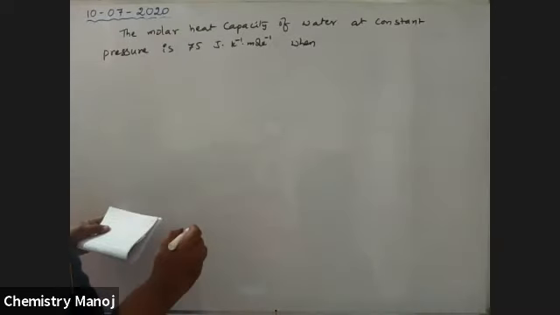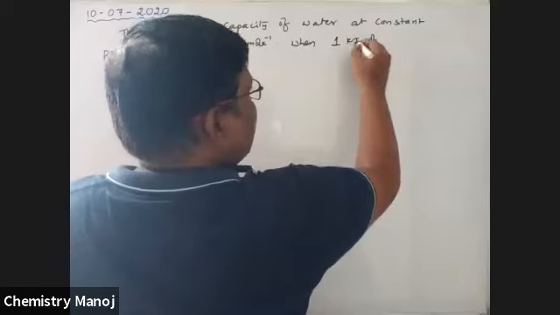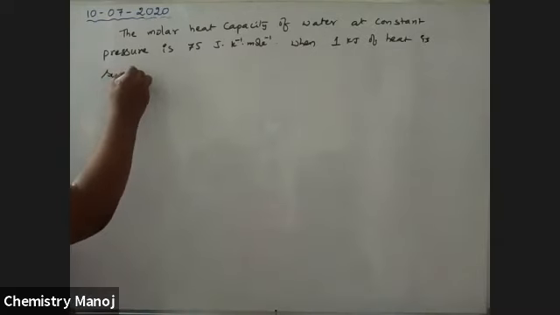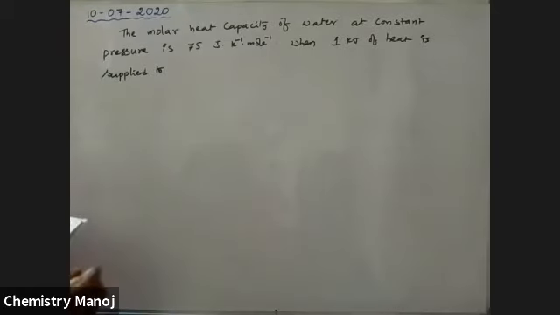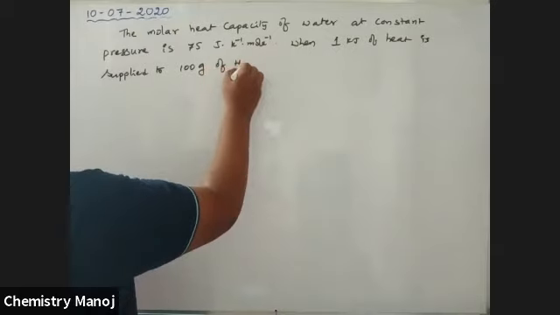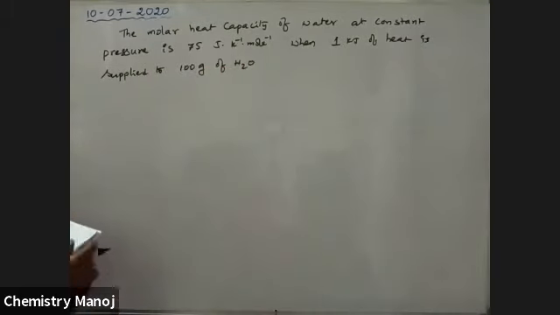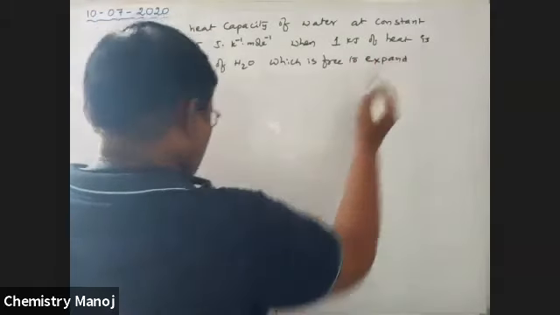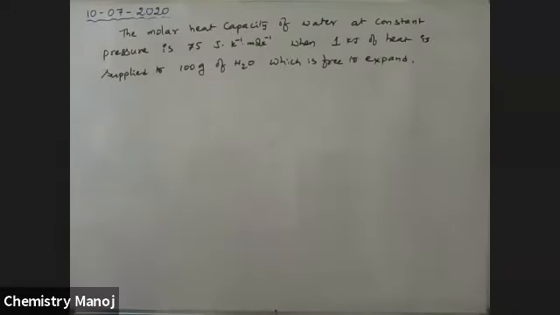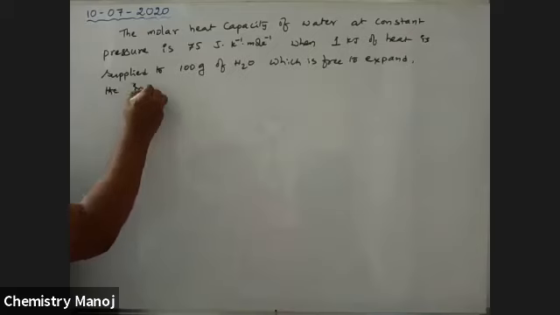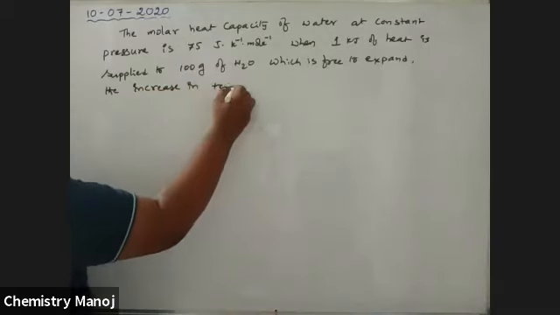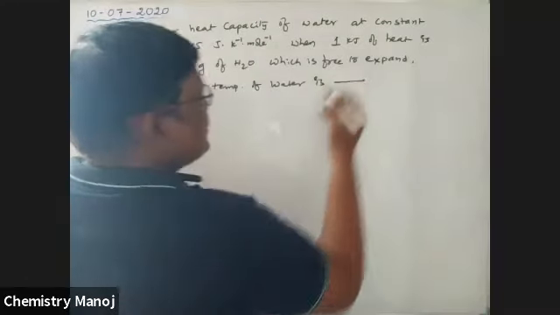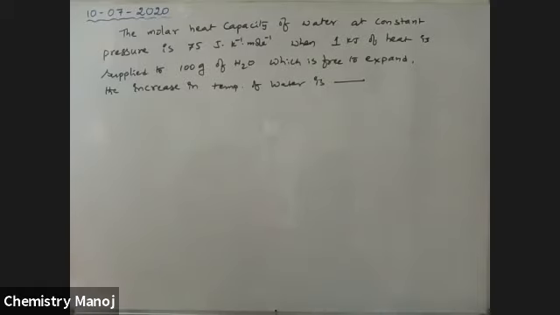When 1 kilojoule of heat is supplied to 100 grams of water, which is free to expand, the increase in temperature of water is dash.